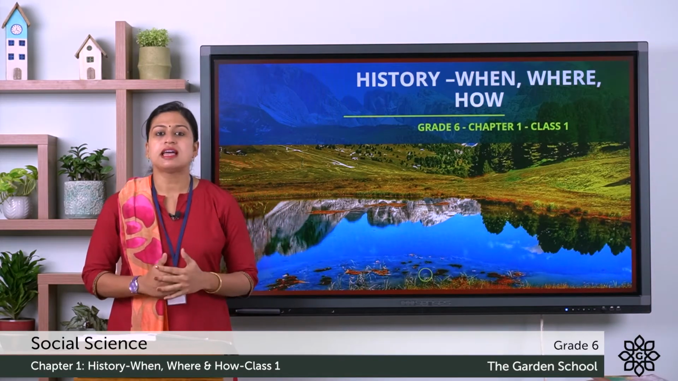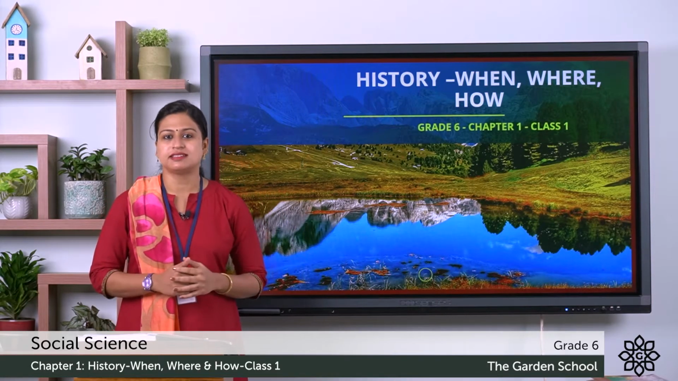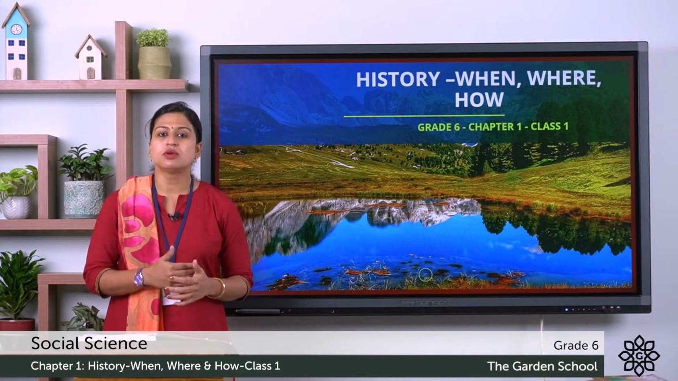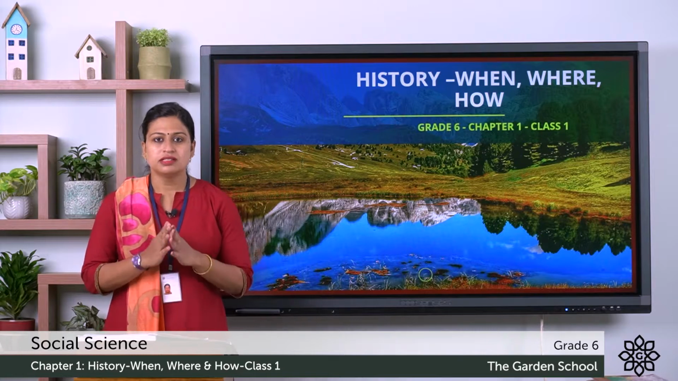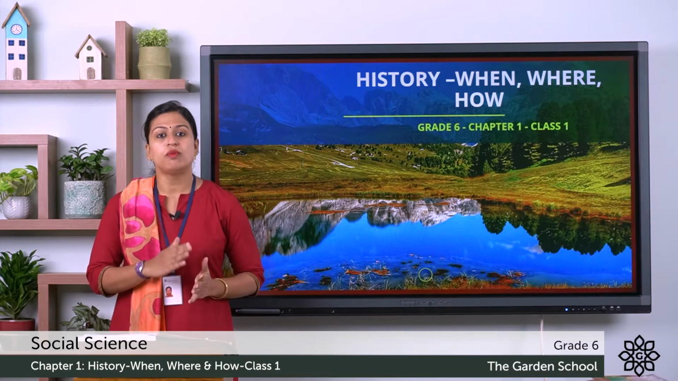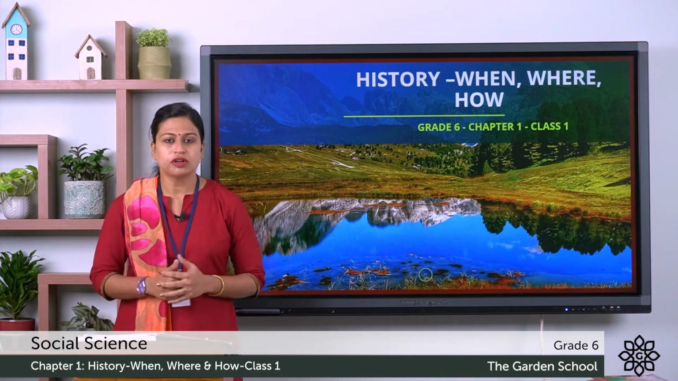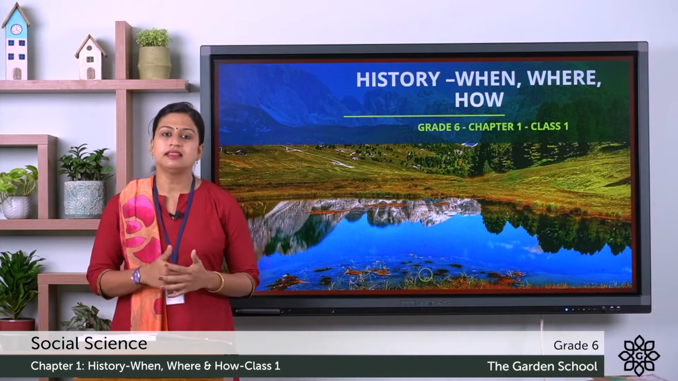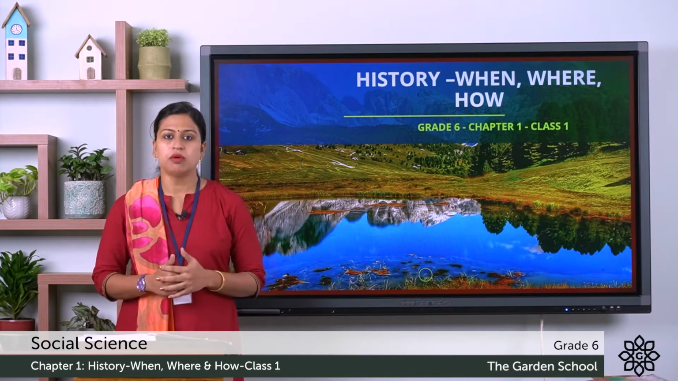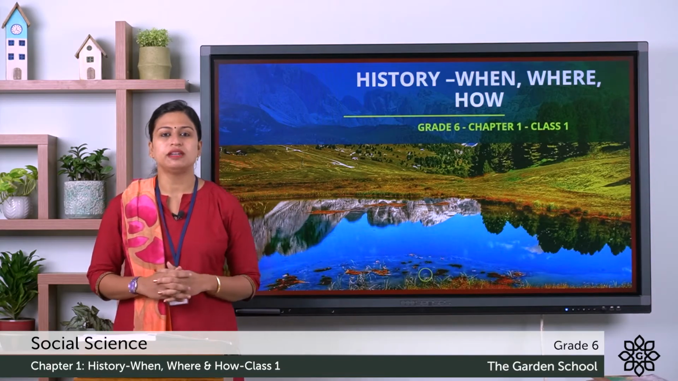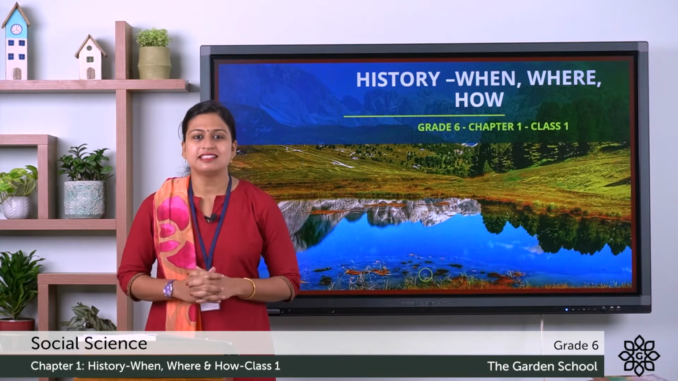This year's social science textbook has 3 parts, that is history, geography, and the third part is social and political life. So here in this history part, it consists of chapters from 1 to 12. Geography part consists of chapters from 12 to 19, and the third part, that is social and political life, consists of chapters from 20 to 25. So let's start this class.